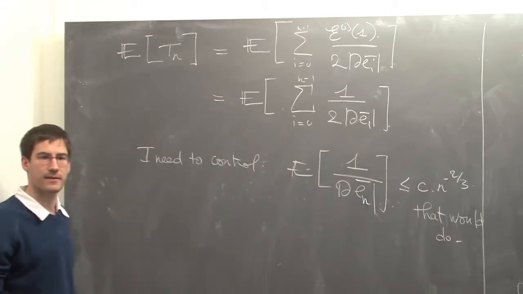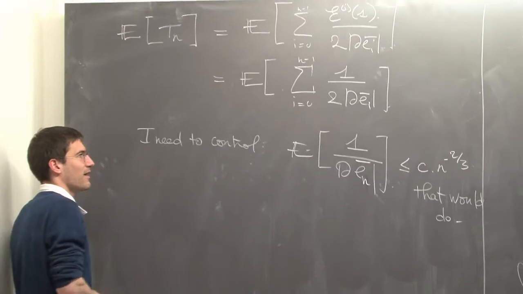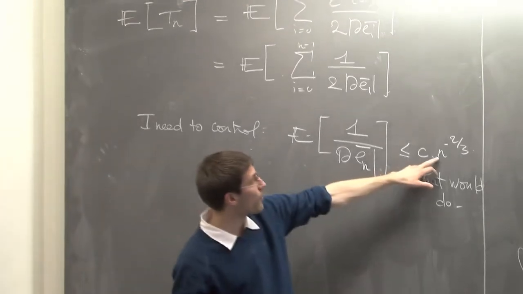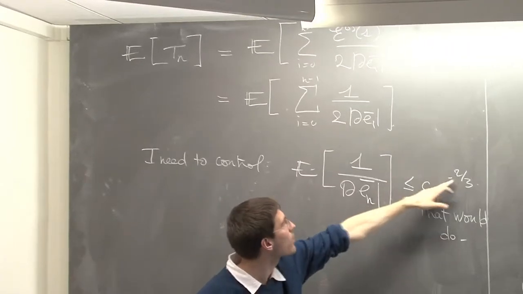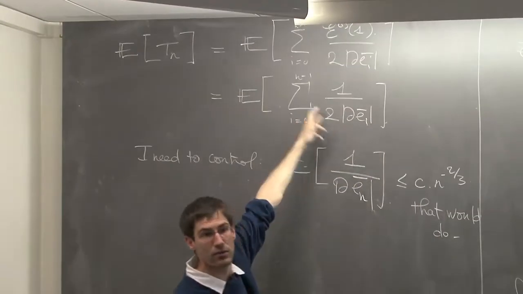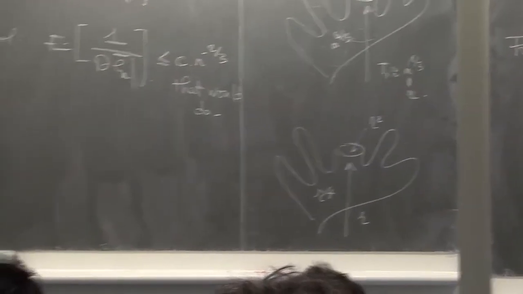So I want to show that. Yes, because if you sum over i from 0 to n, you go back with this estimate into the sum there. So you want to show that.